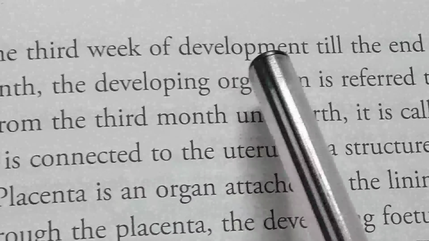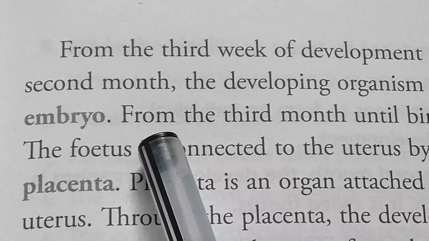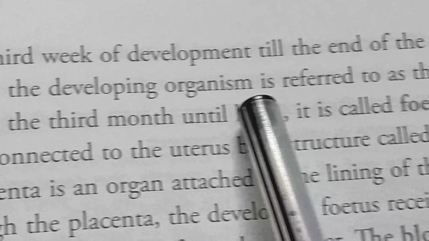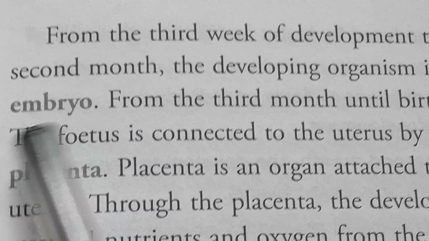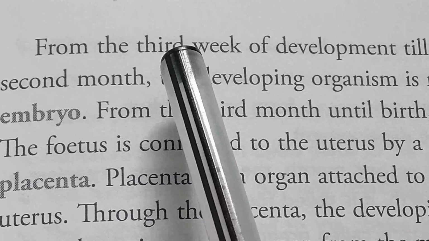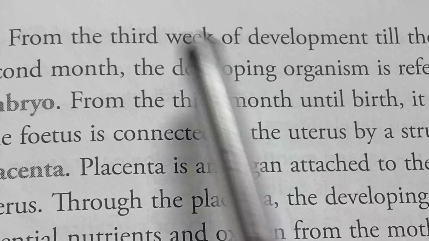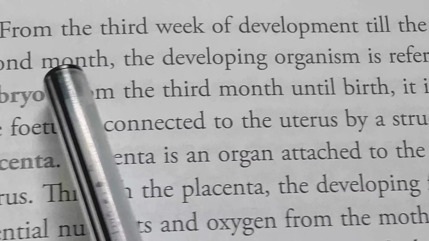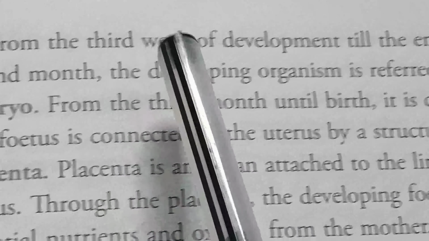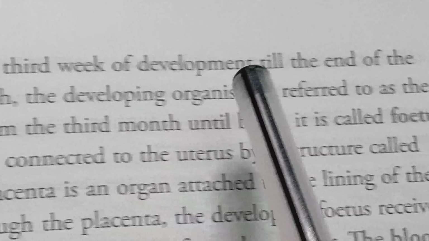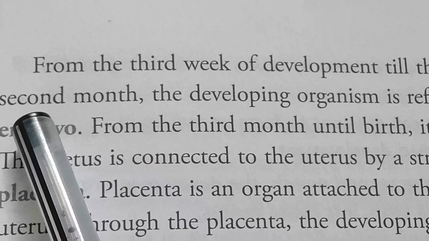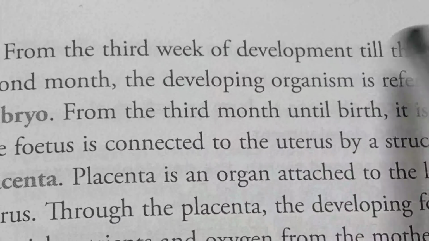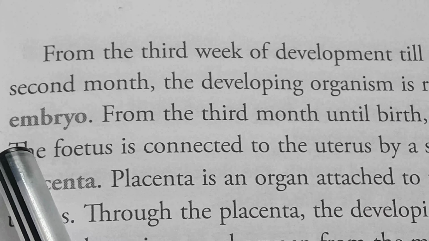from the third week of development till the end of second month, the developing organism is referred to as an embryo. Just mark it very carefully and learn the timing. From the third week after the fertilization and up to the end of second month, this duration is known as embryo.